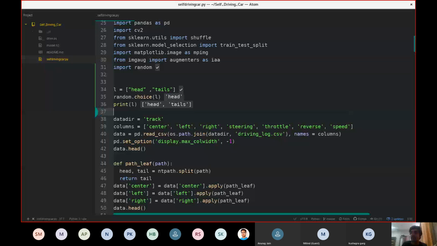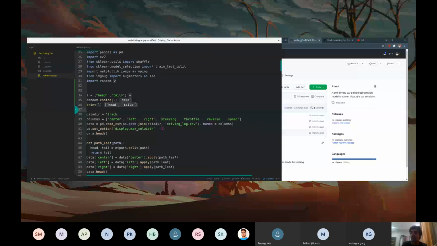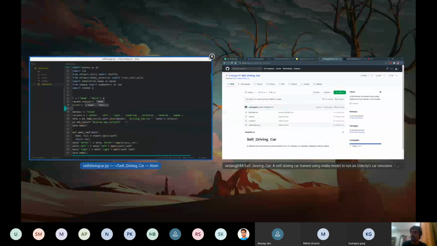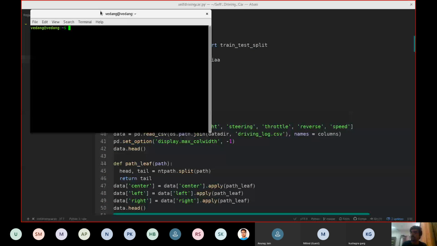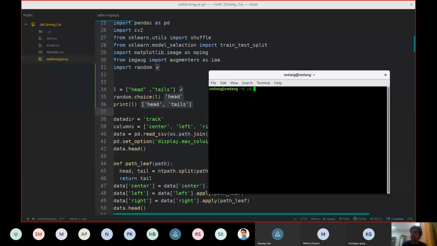So I can again open a terminal. I could have done it in the Atom itself, any terminal would work. Now this command is extremely important, that is git add. What it would do is it would add all the changes to it, right? Now I have to write a command, git commit, and m stands for message. Say, added random function which I want to display.